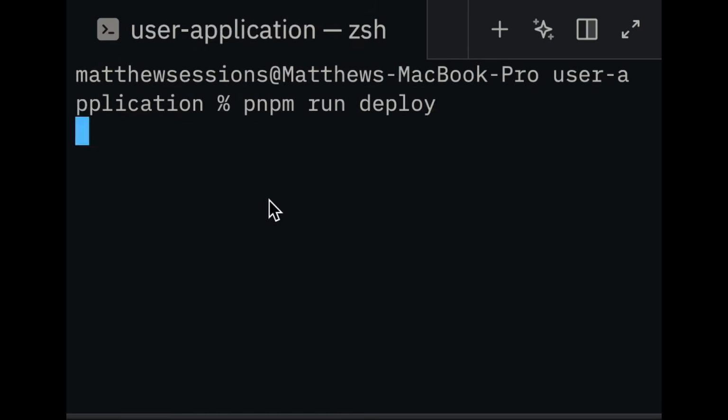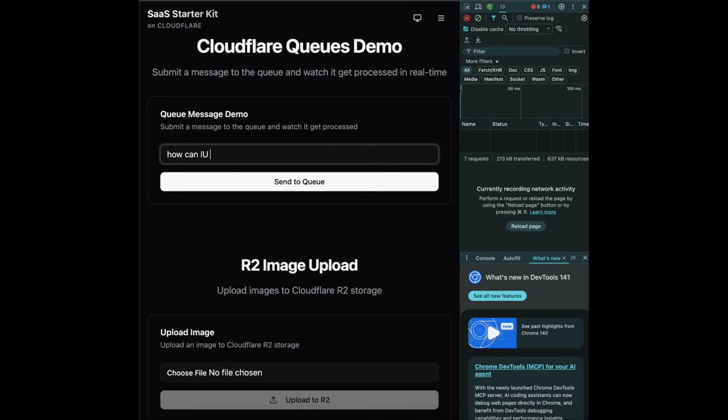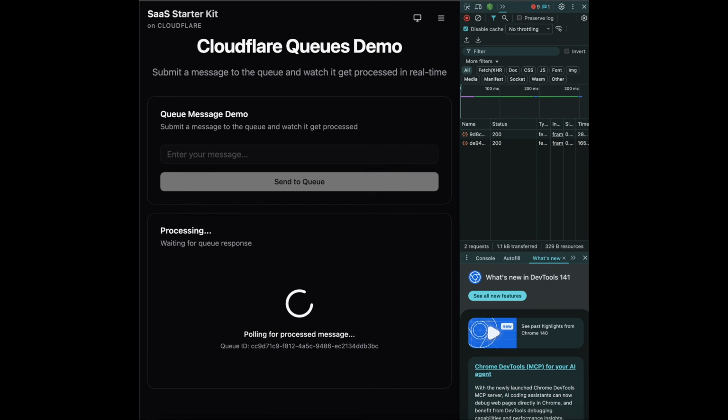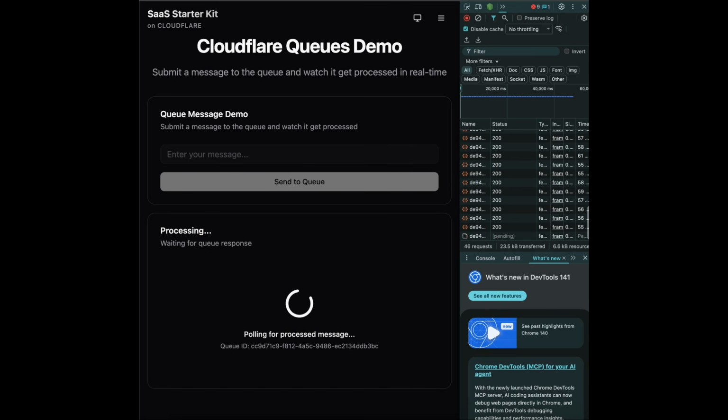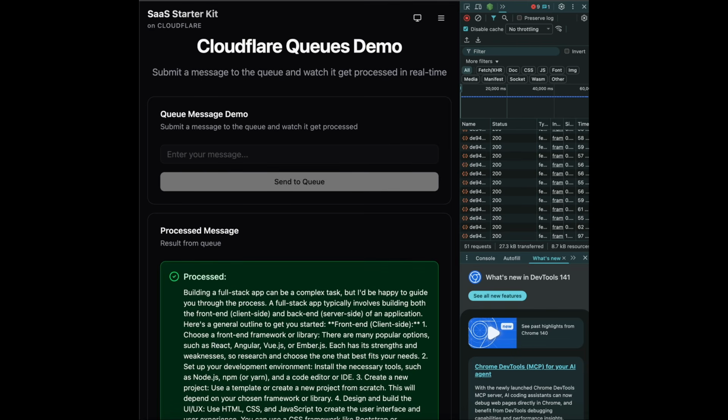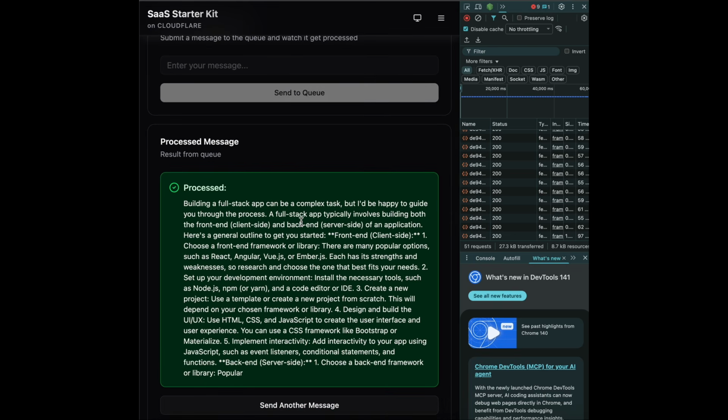Now let's go over to our Tanstack Start application. You're going to notice after you submit a message that there are these polling requests in the network logs. We're simply calling a server function that checks the same key value store that we wrote to in our consumer. Now just note, I don't think that polling a key value store like this is great design for various reasons, but I simply want to illustrate that we're writing data to a producer, that data is being consumed, processed, and then saved, and then we can actually see the saved result in our UI. So now after a few seconds, you should be able to see the processed output inside of our Tanstack application.